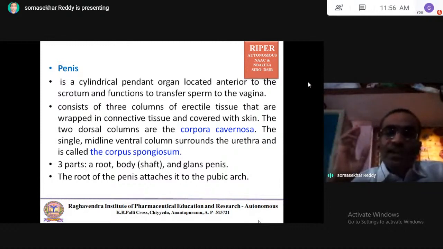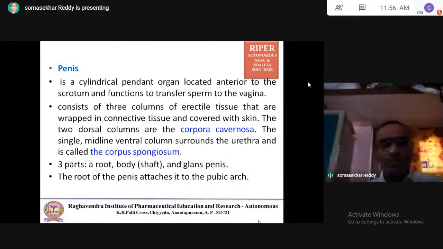The two dorsal columns are the corpora cavernosa. The second one is a single midline ventral column that surrounds the urethra and is called the corpus spongiosum. This is a sponge, that is called corpus spongiosum.